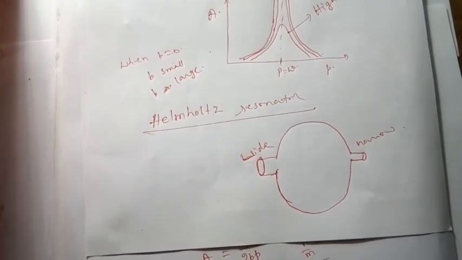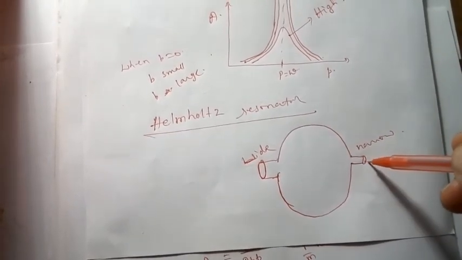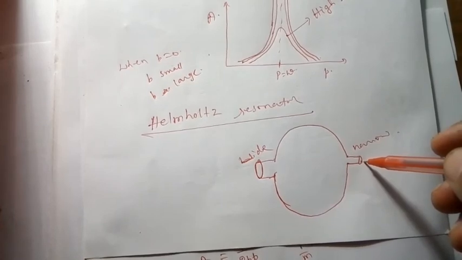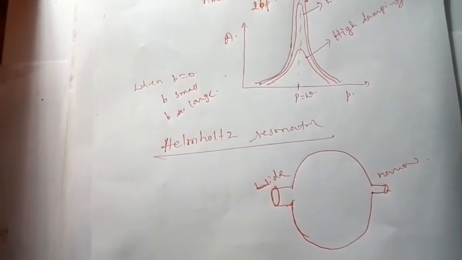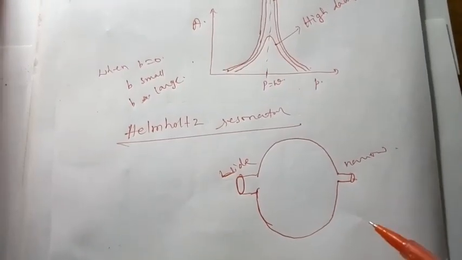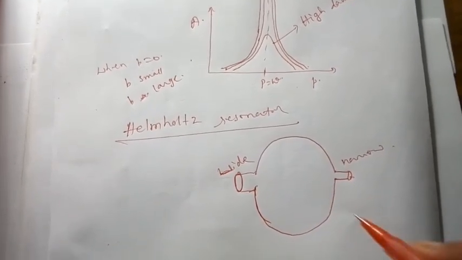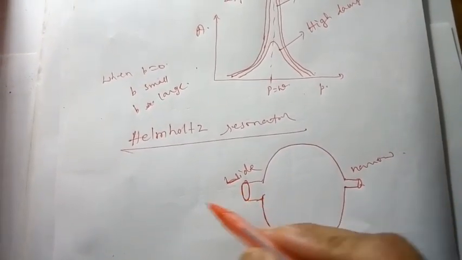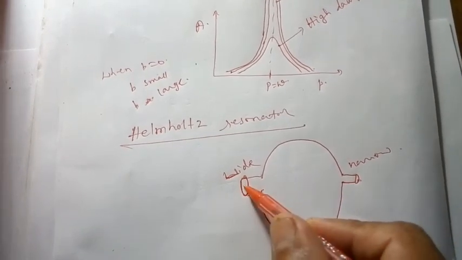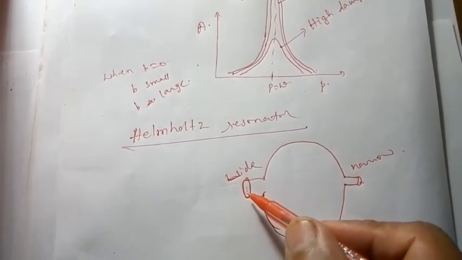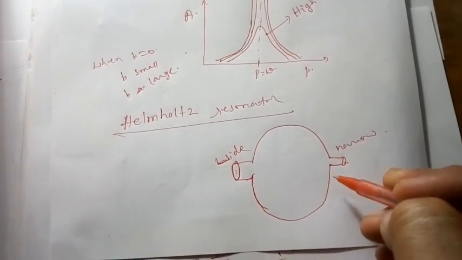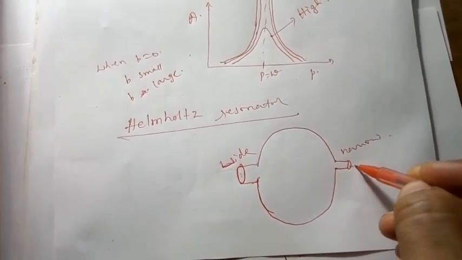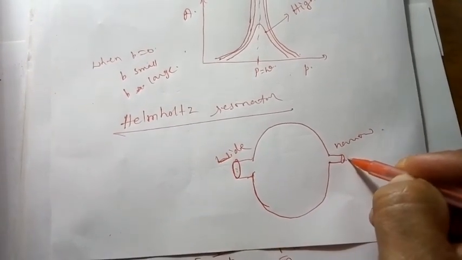Now if you place the narrow end of the resonator to one of your ears, and the other end is exposed to a complex sound, it will pick out a particular specific frequency, and it can be heard very clearly.